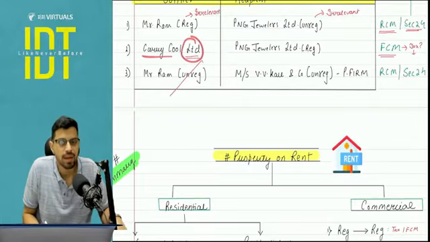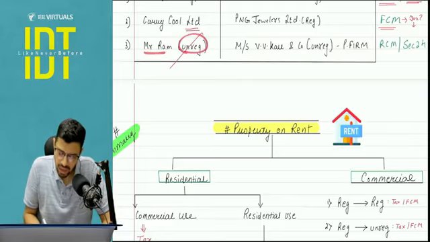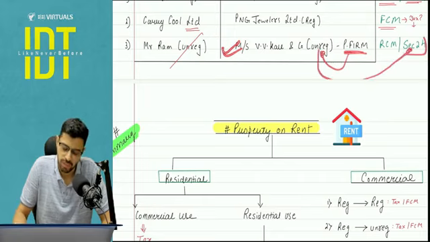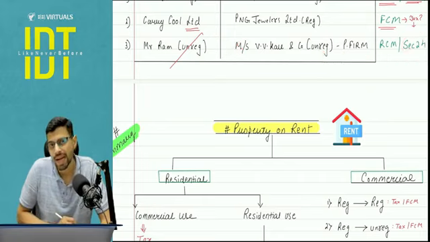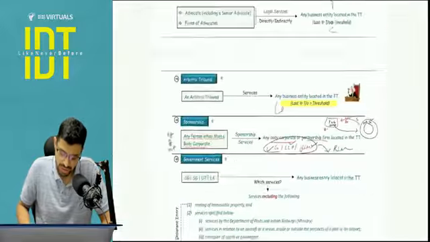Next, supplier is a company, body corporate. You don't need to see the recipient status. FCM will apply. Next, supplier is Mr. Ram, unregistered, any person other than body corporate, and recipient is a partnership firm, again unregistered, but section 24 will apply, and you will have to go for the mandatory registration. The firm will pay tax under the reverse charge mechanism.